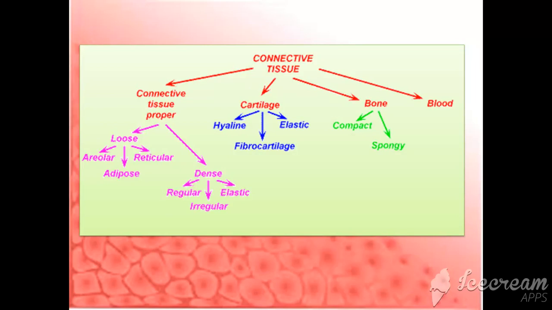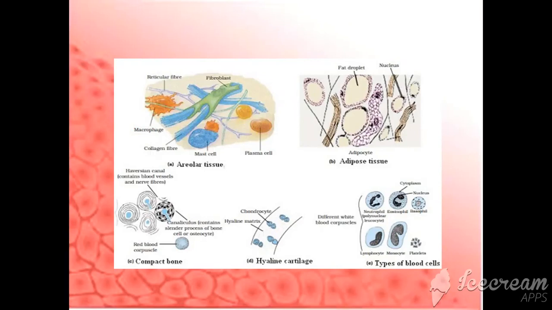Coming to the types of the connective tissue. Now there are four major types of connective tissue: connective tissue proper, cartilage, bone and blood. Connective tissue proper consists of loose and dense connective tissue proper. Loose consists of areolar, adipose and reticular. Dense consists of regular, irregular and elastic tissues. Cartilage: hyaline cartilage, fibrocartilage and elastic cartilage. Bones are compact and spongy and blood consists of RBC, WBC and blood platelets.